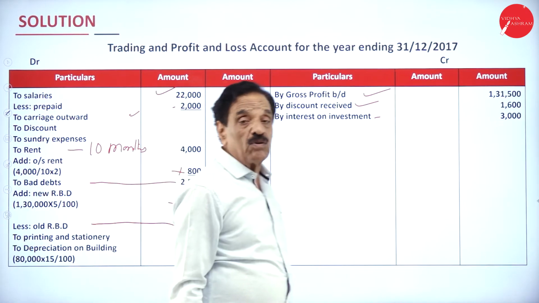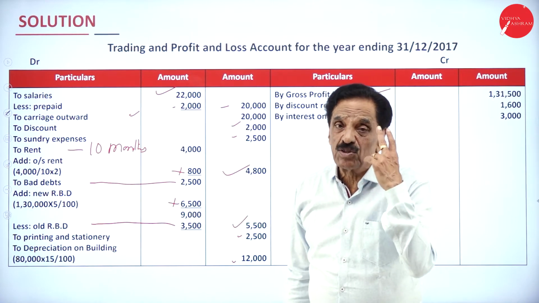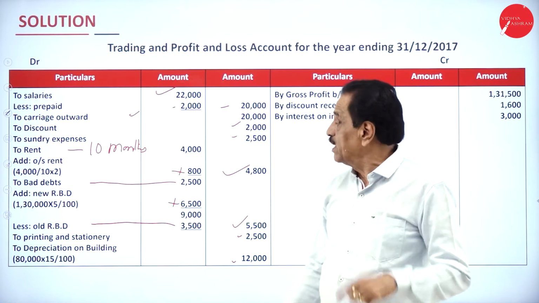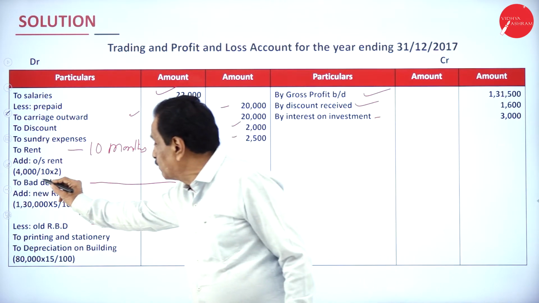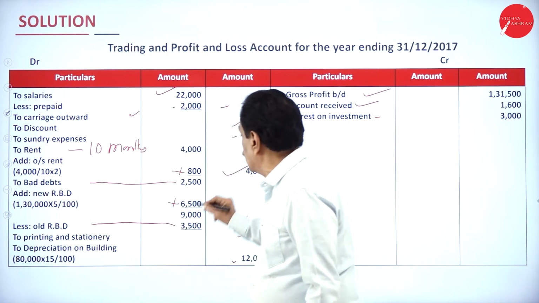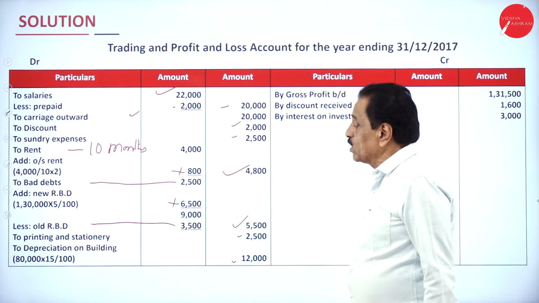Your rent you have paid only for 10 months. How much is outstanding? Because you are doing the final account for 1 year. How many months of rent have you paid? 10 months. How many months outstanding? 2 months. This is 4,000 divided by 10 into 2. It works out to 800. Become 4,800.